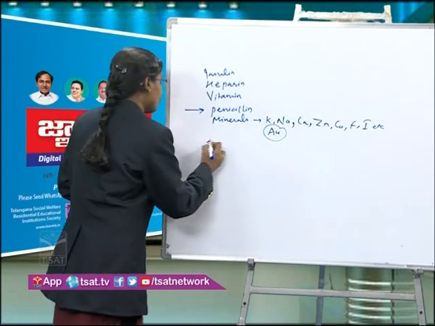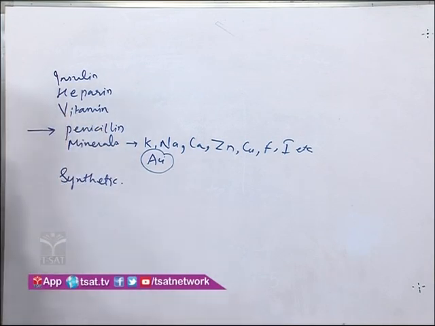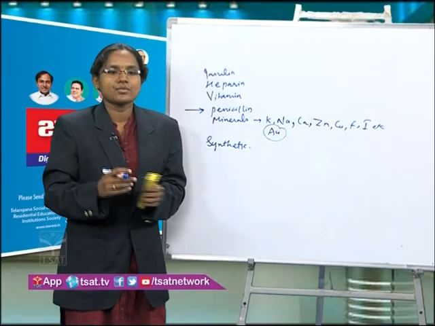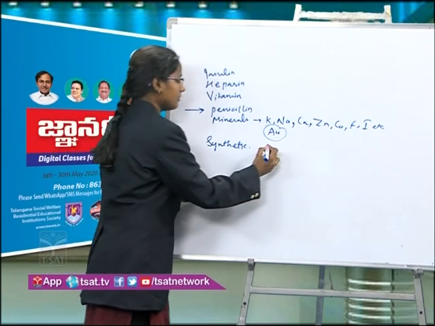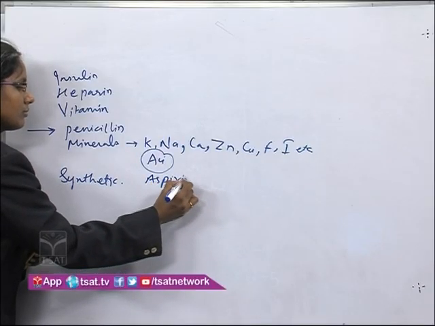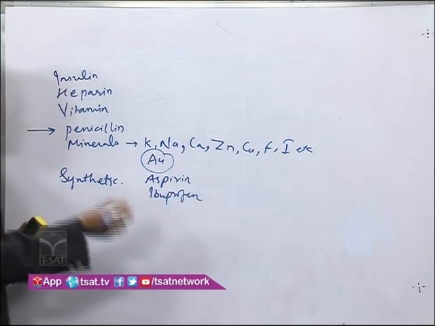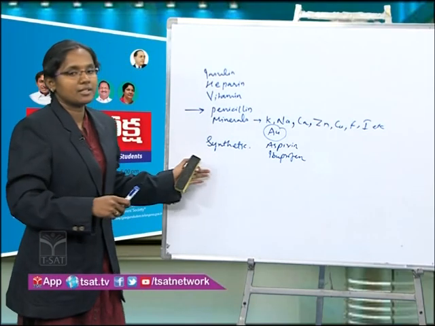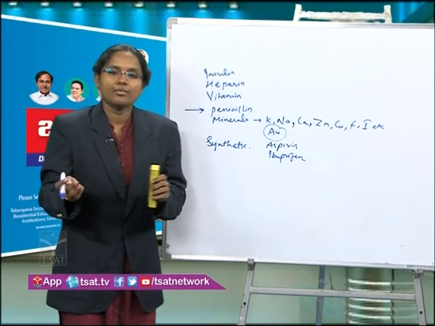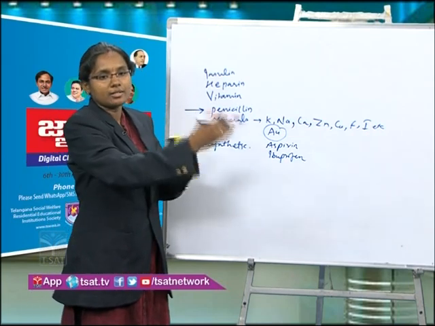And then we'll go for synthetic drugs. Synthetic drugs are the drugs which are prepared in the laboratory. For example, aspirin, ibuprofen, dapsone, which is an anti-leprosy drug, etc. And semi-synthetic. Semi-synthetic means halfway it is natural and then it is continued in a synthetic way.